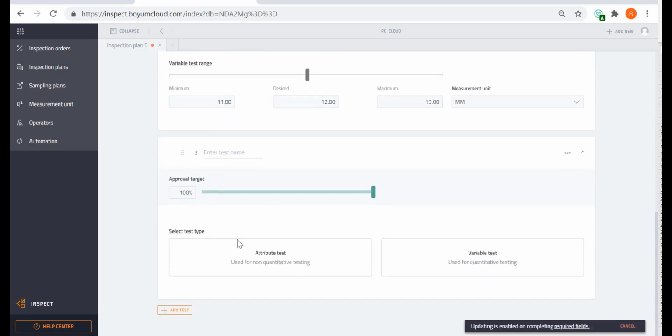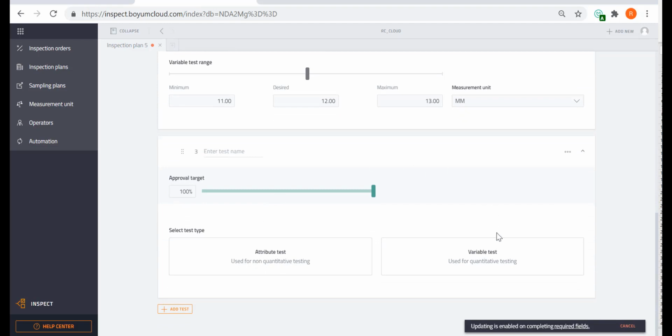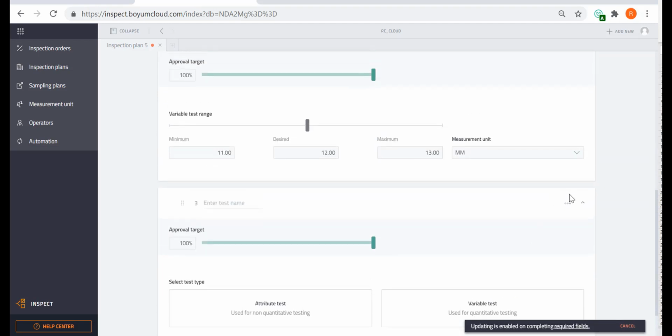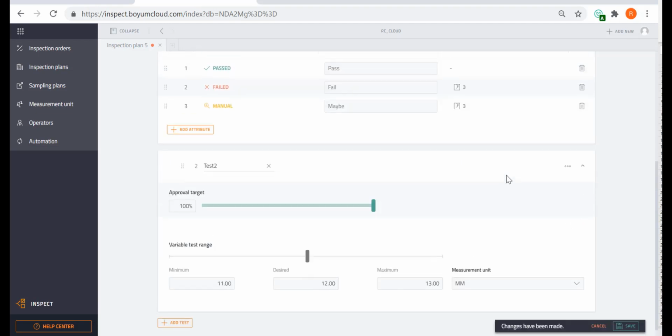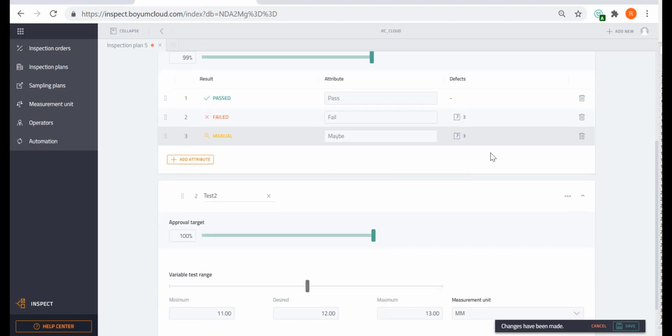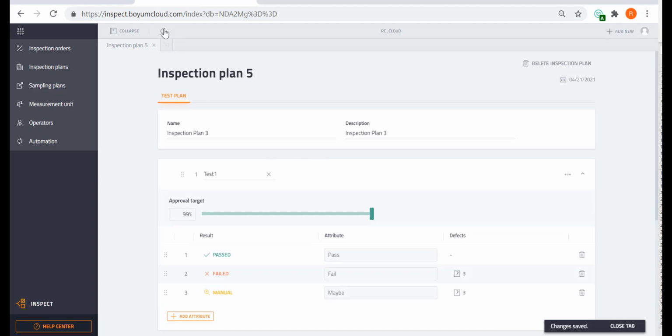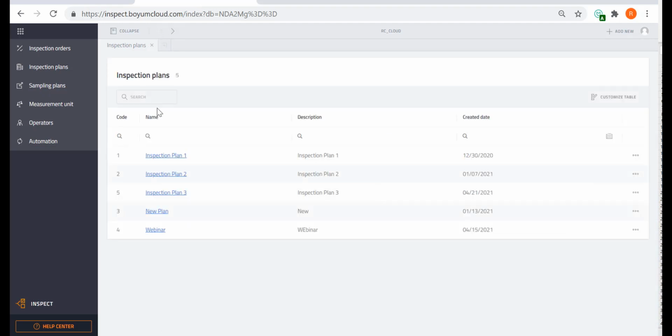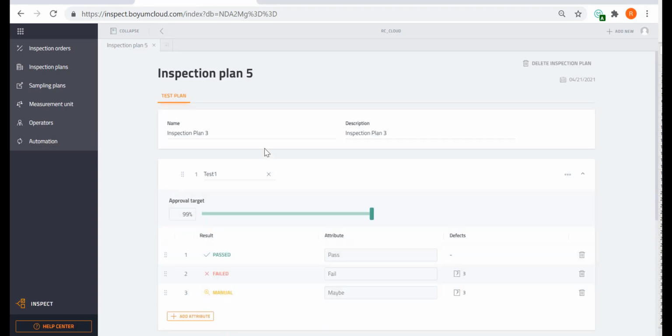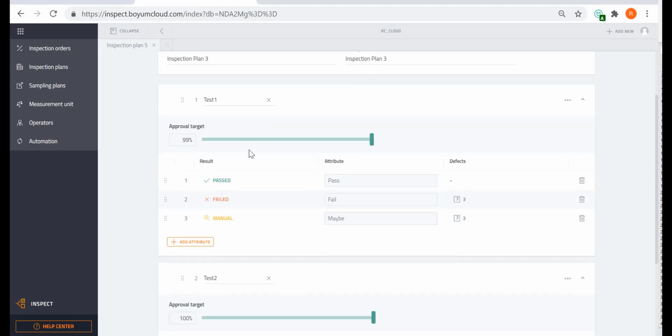You can maybe add another attribute test or another variable test. You can keep going. You do what you need, okay? In my case, I'm just gonna do those two. It gives you a good idea, and I'm going to click Save. Once I click Save, you see right here, there is my inspection plan 3. I'm gonna open it up, and it's ready to go to be used.